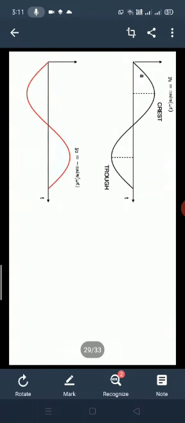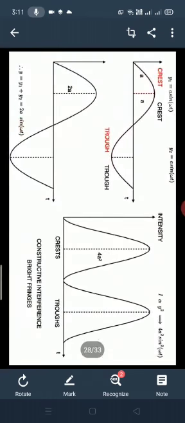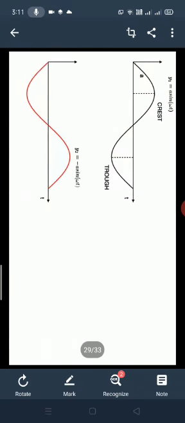fringes. So what we get from this is bright fringes and constructive interference. If we add crest and crest, trough and trough, we can get I proportional to y square. But in the second case, what should we do? We should add crest with trough and trough with crest. What will we get? In the first case we added crest with crest and combined trough with trough, but next in the second case, we have to add crest with trough.